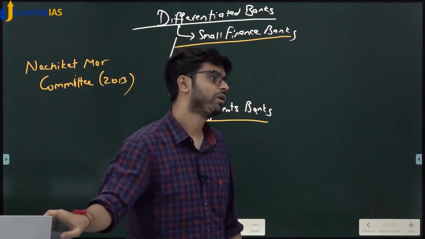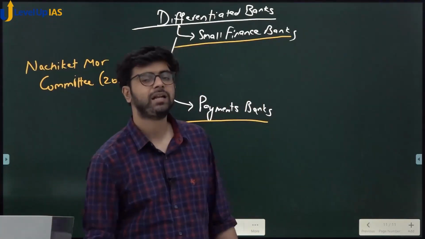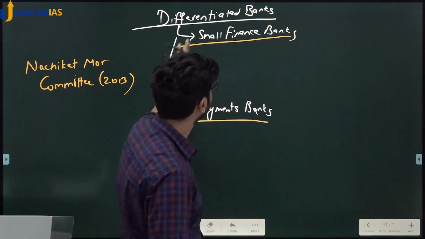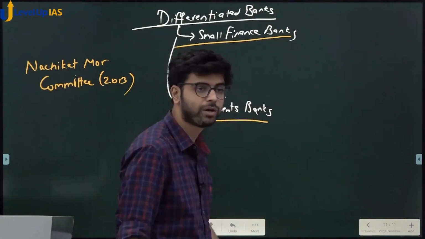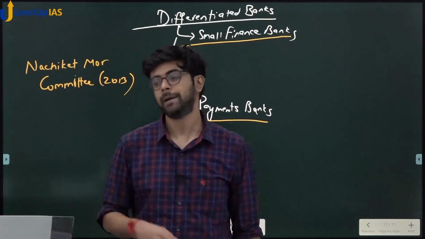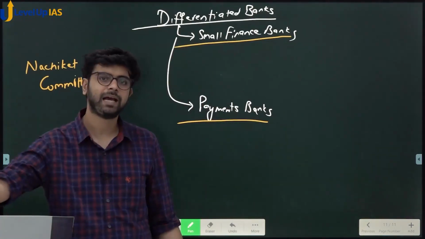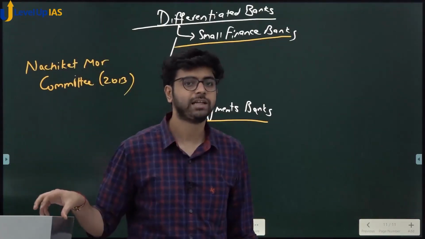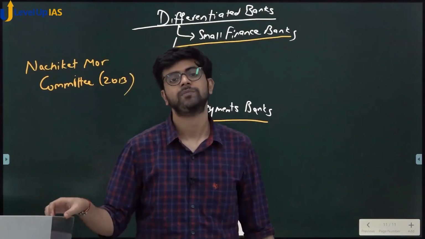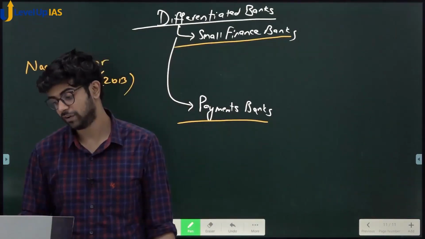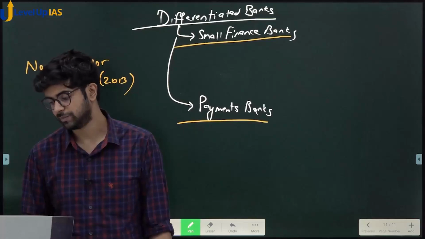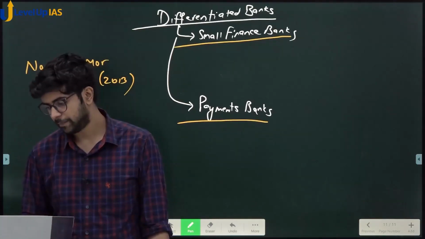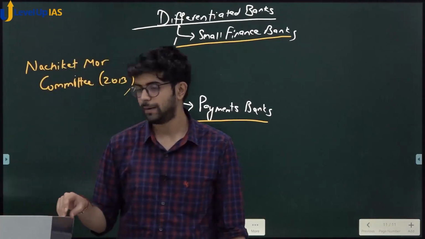So after the 2013 report was reviewed, finally in 2017-18 we came up with the regime of differentiated banks, which consists of mainly 2 types: small finance banks and payments bank. I hope you have heard of Paytm Payments Bank, Airtel Payments Bank. Small finance banks you might not have heard of, called AU Small Finance Banks, Jana Small Finance Banks. These are all small finance banks. Suryodaya Small Finance Banks. Okay, these are all small finance banks. So the Nachiket More Committee gave the recommendations for all of this.